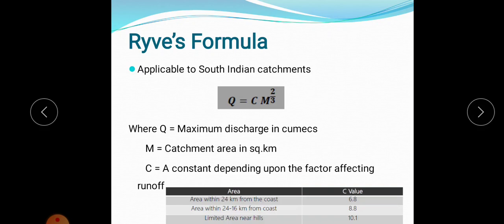For this constant C also, the value is calculated for different areas like this: for areas within 24 kilometers from the coast, the C value is 6.8; for areas within 24 to 16 kilometers from the coast it is 8.8; and for limited areas near hills it is 10.1. So this is Rives formula, that is Q = C M^(2/3).